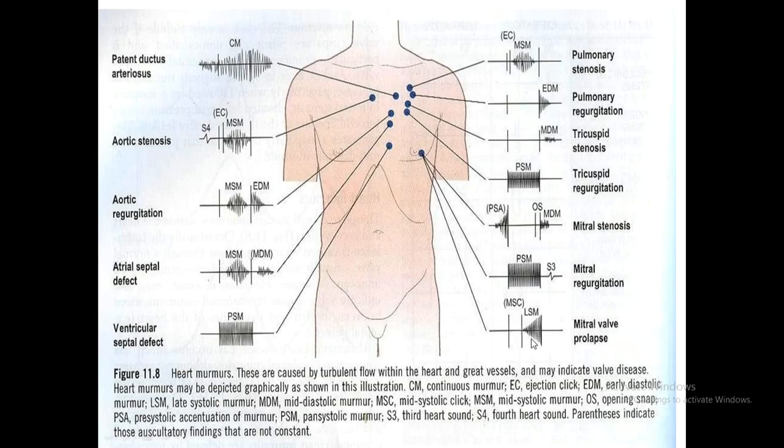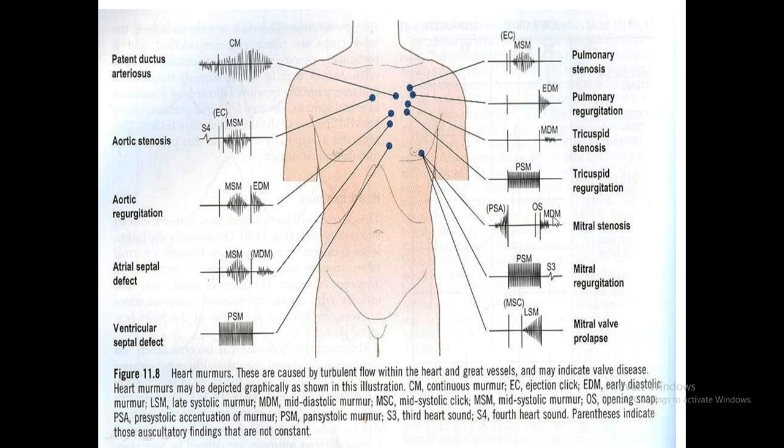Pre-systolic murmur. So we'll see it in mitral stenosis. See, this is the first heart sound and second heart sound, opening snap with mid-diastolic murmur. Now see here, pre-systolic accentuation. This is the systole starting from S1 to S2. This is the opening snap and this is the MDM. So the MDM continues, this is a continuation, and they will get a pre-systolic accentuation. This is the feature of mitral stenosis, pre-systolic accentuation.